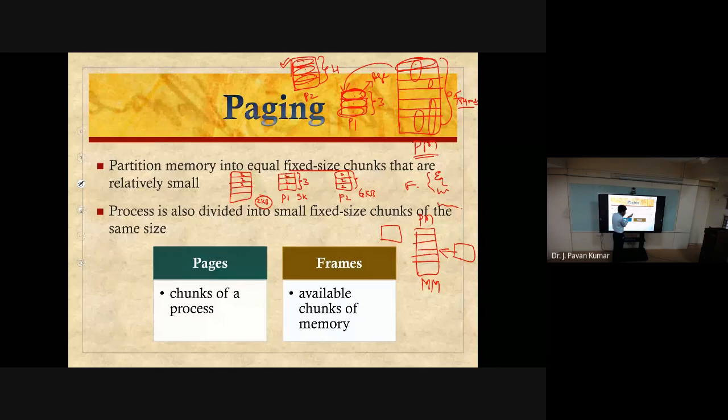Now, to load the entire P1, we have to load all these 3 pages. Where do we load these 3 pages? Is there any restriction that they need to be contiguous? No, that is the advantage of using paging. Let us consider these as process 1 first page, process 1 second page, process 1 third page. We can load process 1 first page here, second page here, third page here, so that all pages are present in the main memory. This is the main memory.